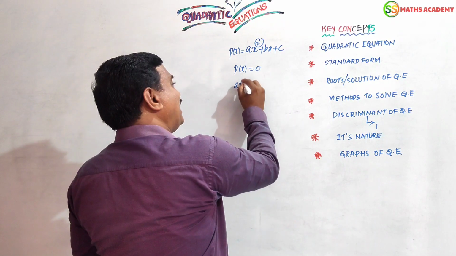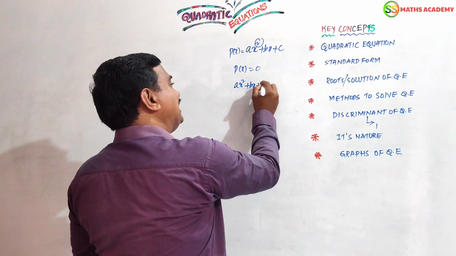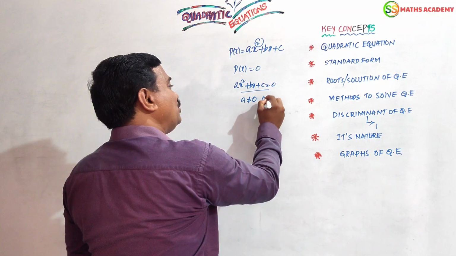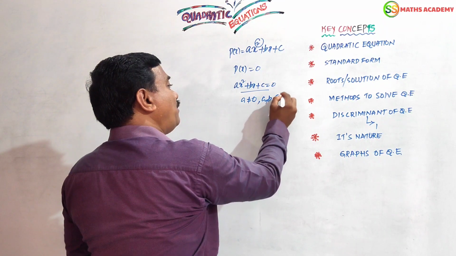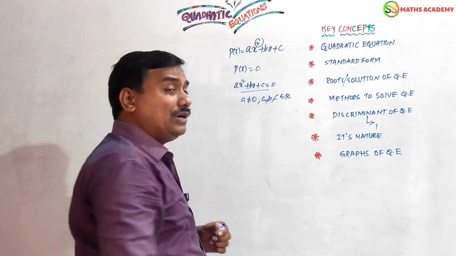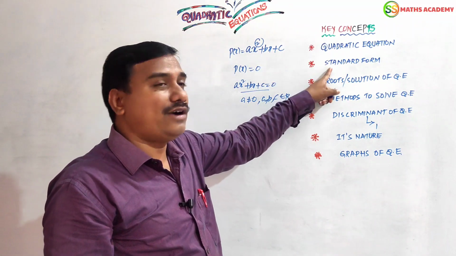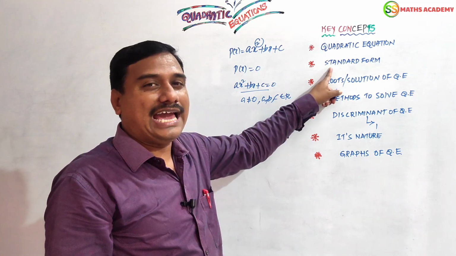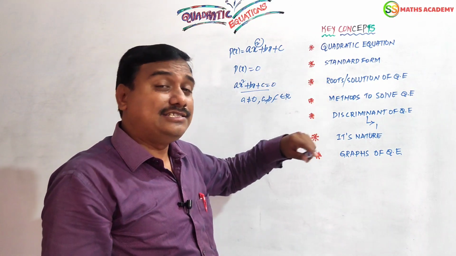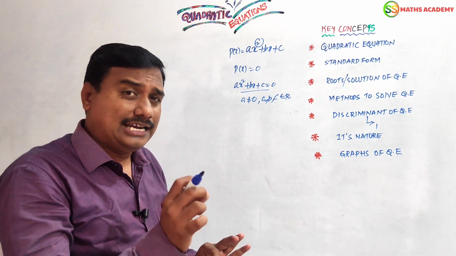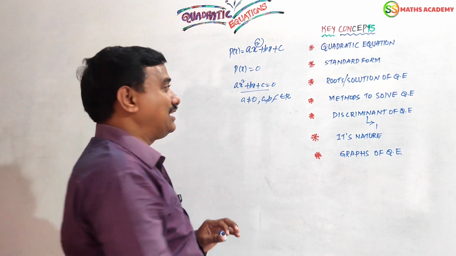Hence, we can say ax square plus bx plus c equals 0, with the condition a is not equal to 0 and a, b, c belonging to real numbers, is called the standard form of a quadratic equation, as well as the general form of a quadratic equation. This is the basic information about quadratic equations.